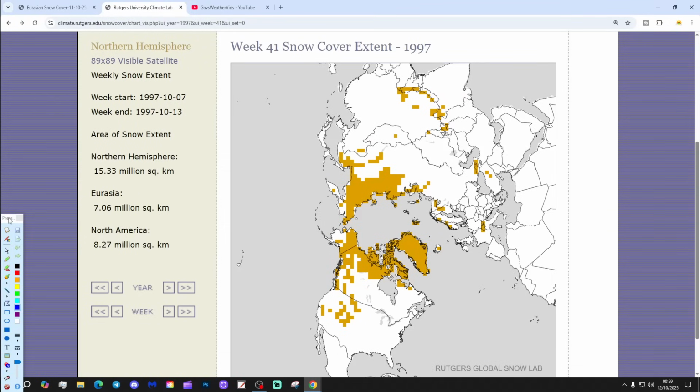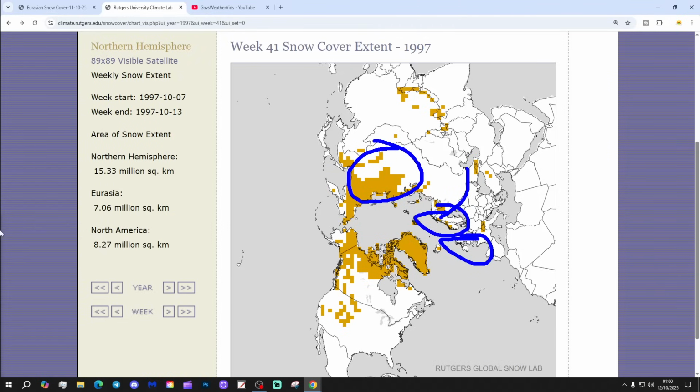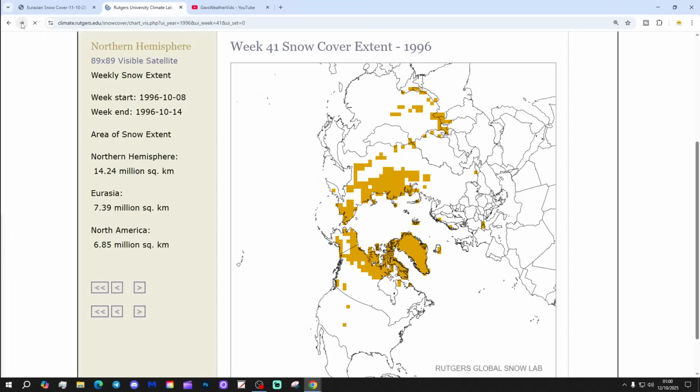Now, we've got to flip this around, or you've got to stand on your head. So I would say we're probably quite close, actually, maybe a little bit behind for snow coverage to 1997, just so that you know where everybody is. So this is where the UK and Ireland is. That's Scandinavia, Nordic regions. That is far west of Russia, and this is central eastern portion of Russia and Siberia. Probably a bit behind 1997.